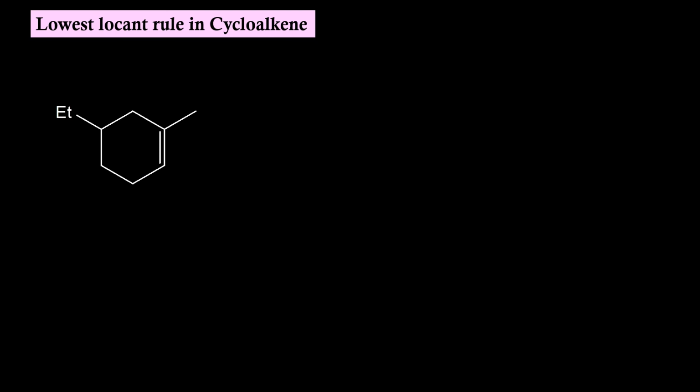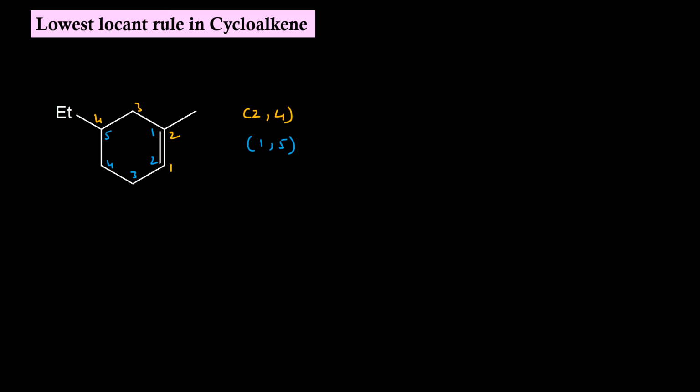Lowest locant rule in cycloalkene. If I start numbering from this position, then 1, 2, 3, 4, my locant set will be at positions 2 and 4. If I start numbering from this position, then 1, 2, 3, 4, 5, the locant set will be 1 and 5.